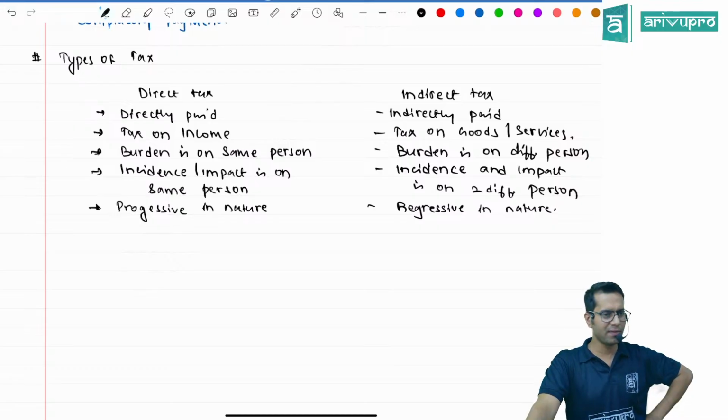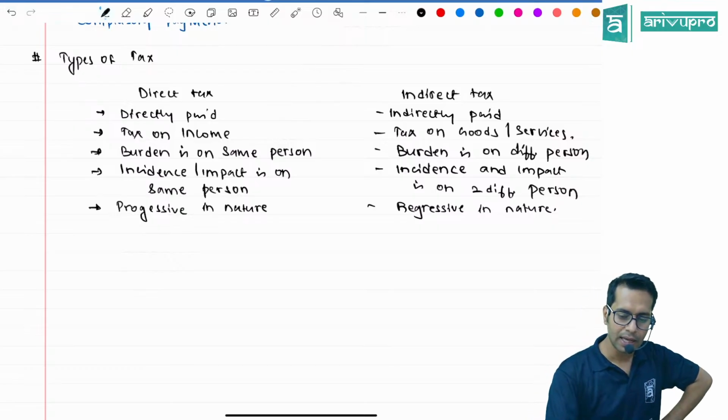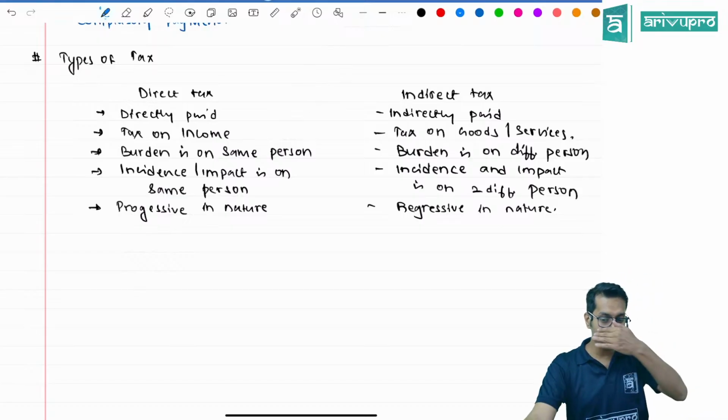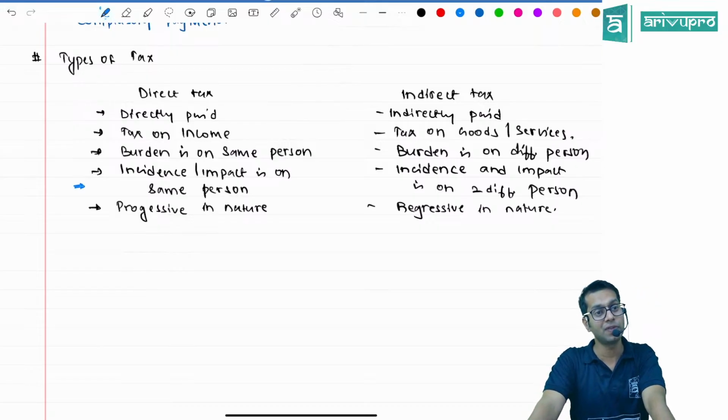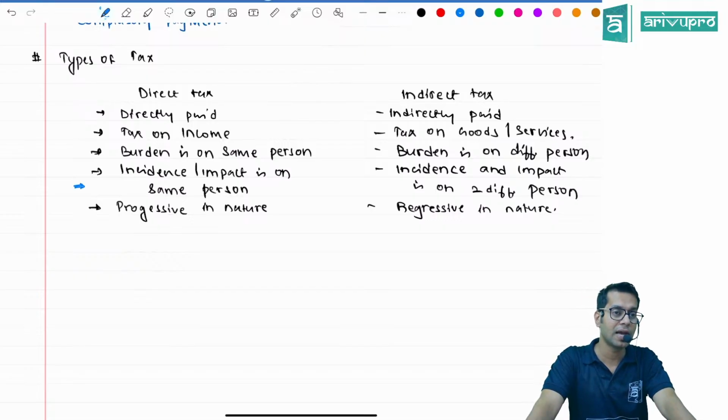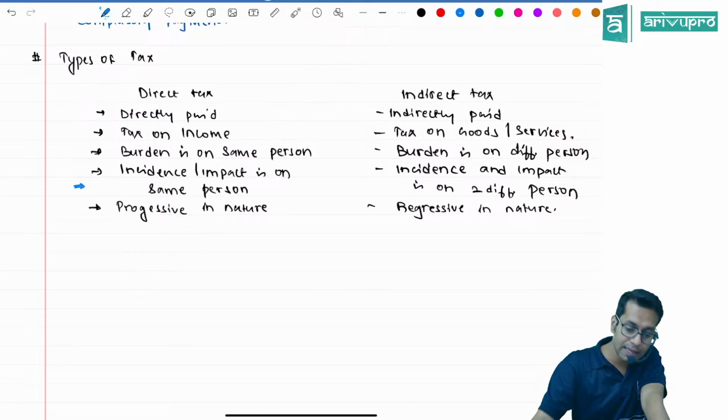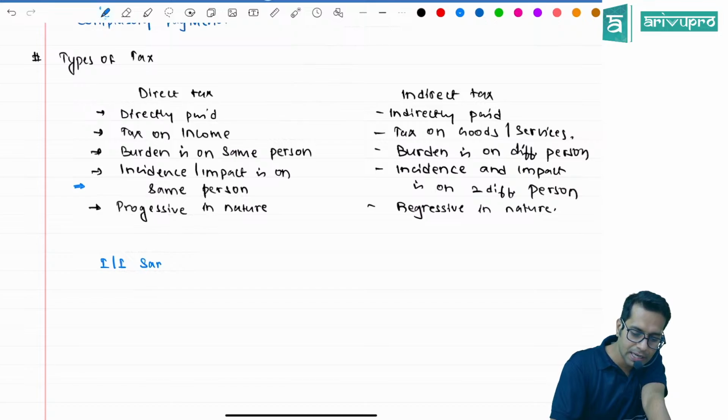Now one by one we'll take all these points. Now see, direct tax is directly paid, indirect tax is indirectly paid. Now direct tax says the incidence and impact is on the same person, the incidence of the tax and the impact of tax. Whereas indirect tax says the incidence and impact is on two different persons.